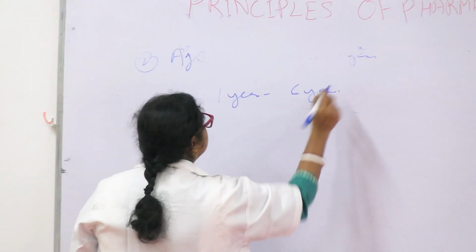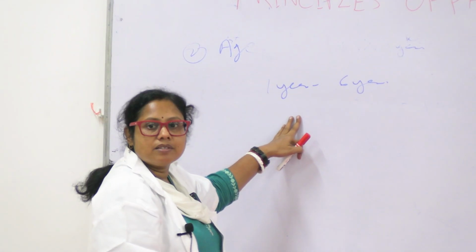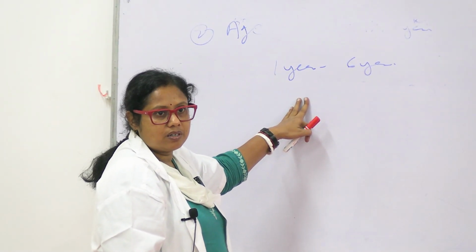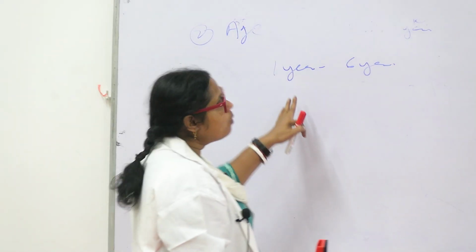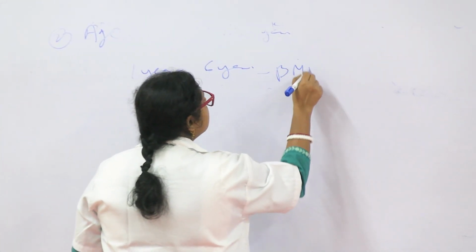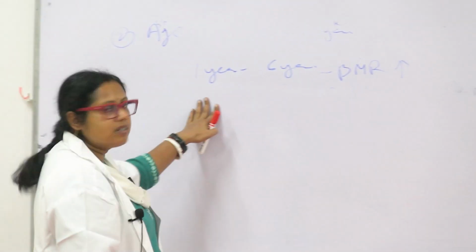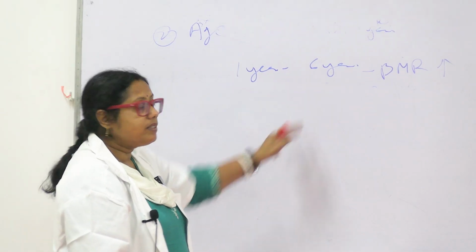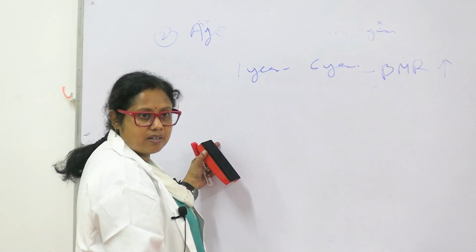to 6 years, in these pediatric groups, the metabolism is high. So if we give the drug by body weight, meaning the amount of drug per kg body weight, it is more than the adult, because their metabolism is high, their BMR, basal metabolic rate, is high. So in children between 1 year to 6 years, their BMR is high. So the standard adult dose is less than the dose given in the children. Okay.